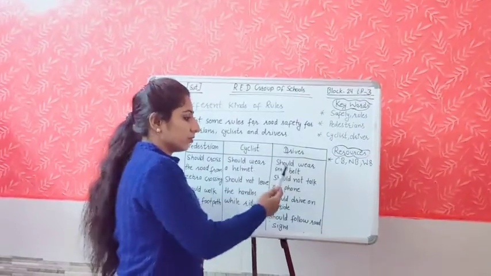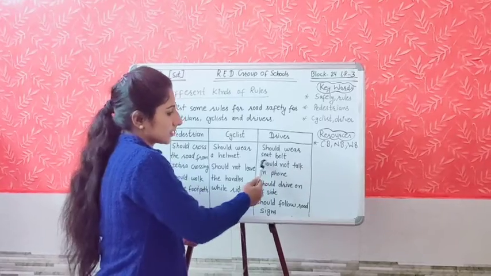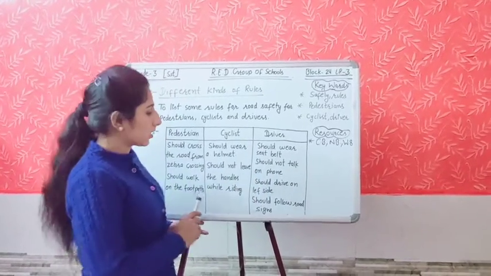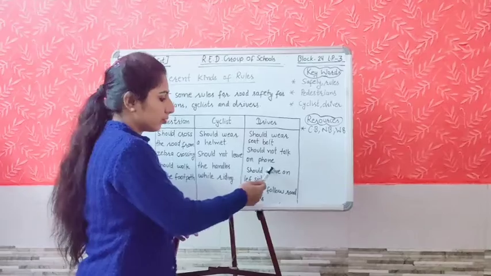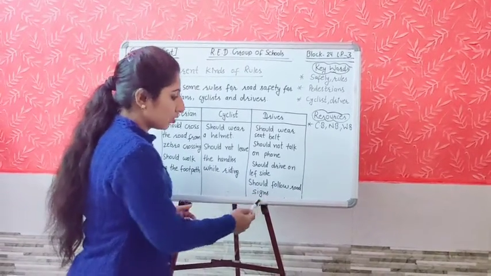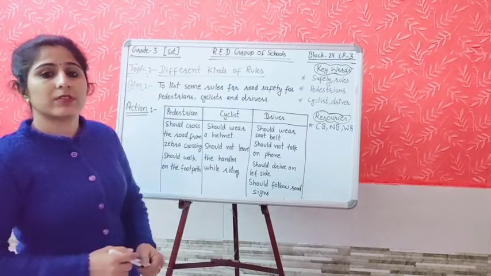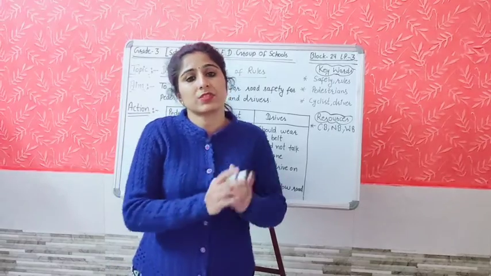Driver, which rule should be applicable for a driver? Should wear a seat belt. Seat belt उसको हमेशा wear करनी चाहिए. Should not talk on phone and should drive on left side. Should follow road signs. And all the pedestrians, cyclists and drivers must use the left side while moving